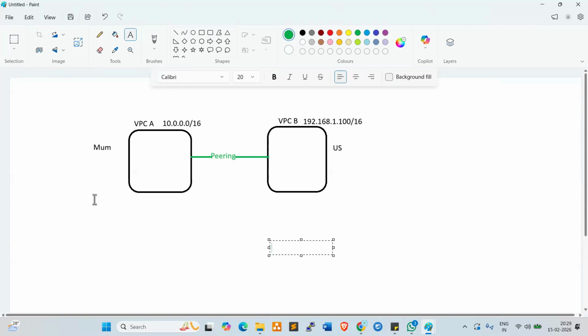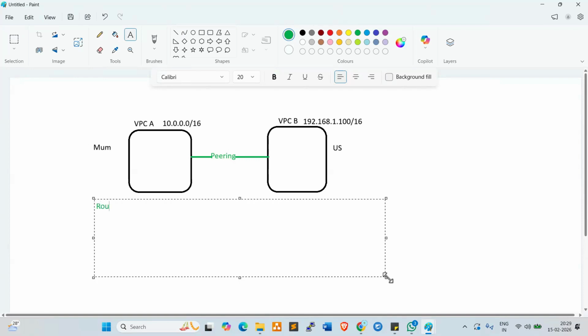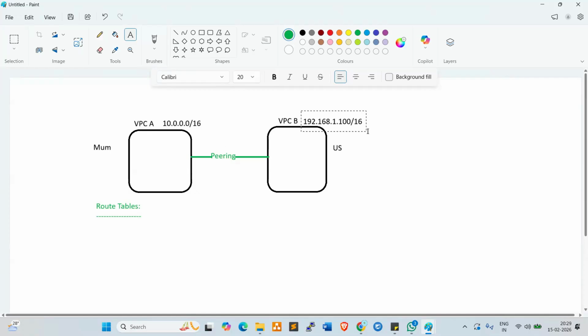Route tables. What are route tables, Andy? Anyone? We discussed this one also. Normally when we enable the peering connection, we need to give cross routing connectivity. This IP address range we need to add into the first VPC route table, and this IP address into the second VPC route table.